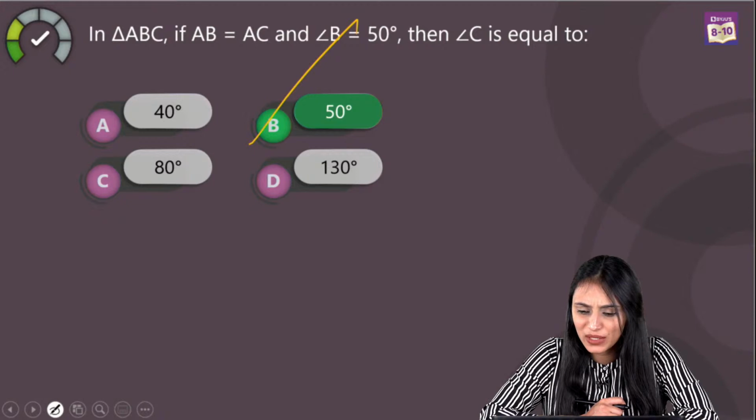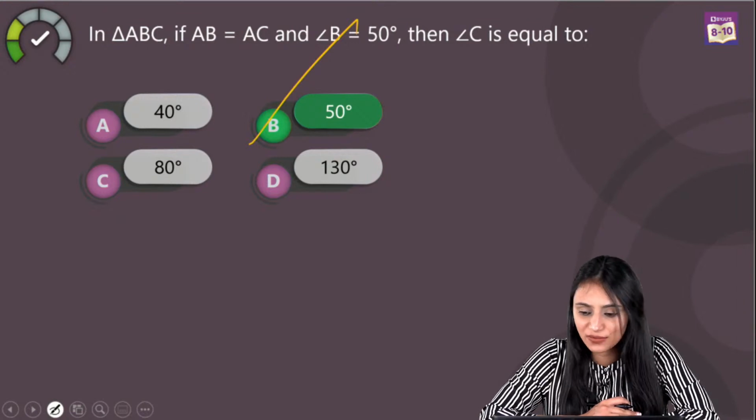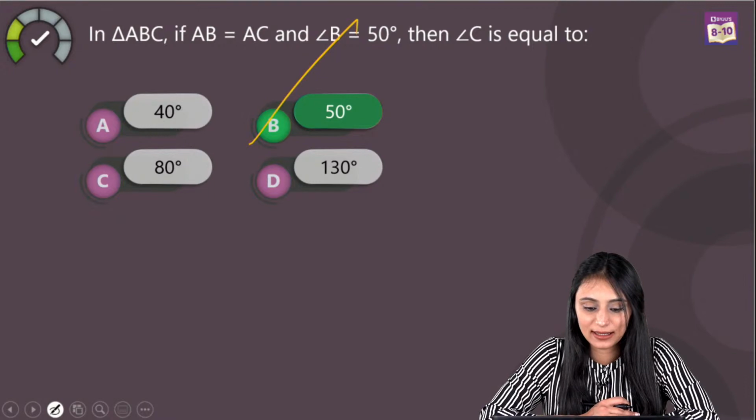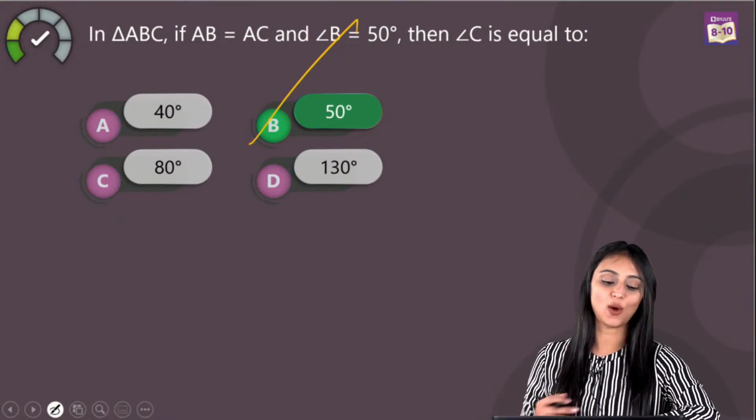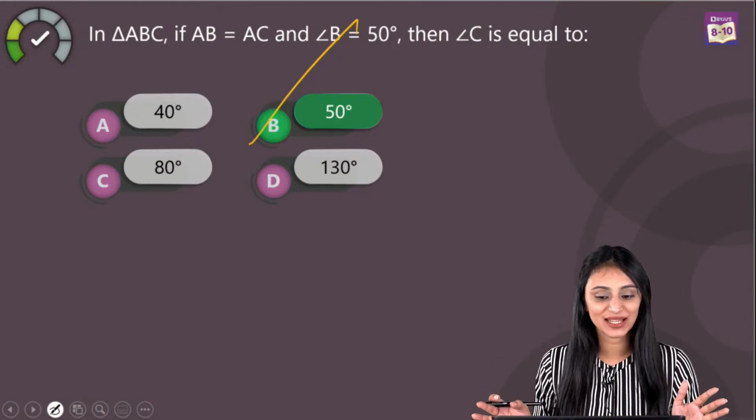Facts: B is 50, C is 80. We only have to find the value of angle C, that's 50 degree. Absolutely, that's right. Option B, that's 50 degree, is the right answer for this question. It's a pretty easy one.